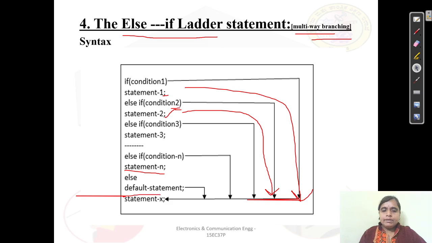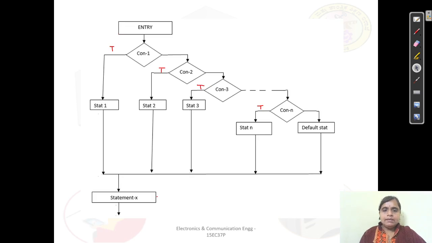So like this it is going to continue for any n number of statements. And also you can mention the default statement here. If all these statements are not true, then I can go for a default statement. The same thing here. See, if condition 1 is true, then it is going to execute statement 1 and comes out. Then if condition 1 is false, what happens?